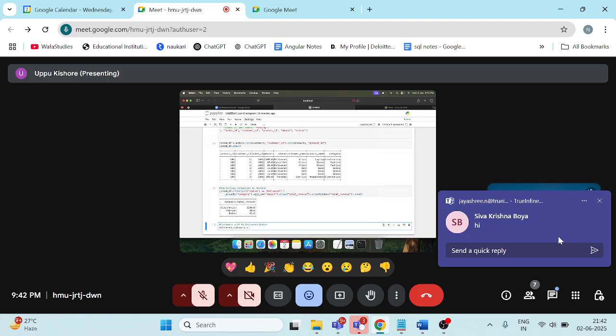So here, what is our main data frame? join_df. Dot, so I have to filter. What I want to filter? Column status equal to delivered.